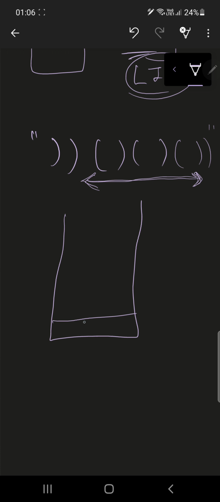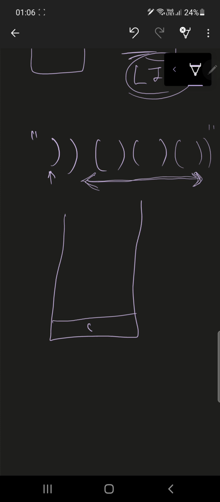Let's take an example of this. We can easily see that this is the longest valid substring here. Now, how can we solve this? Let me dry run my approach for you.